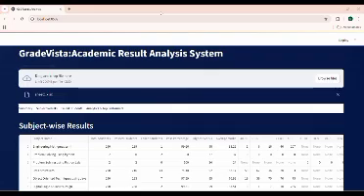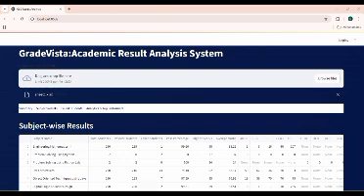Hello everyone. The name of our project is GradeVista and it is a data analysis project. What we have done in this project is that we have created a web application in which the teachers can provide the Excel sheet in which they receive the result data from the college, and without going through the rigorous process of going through the Excel sheet and other things, they can directly get the analysis that is required by the college just by a click.